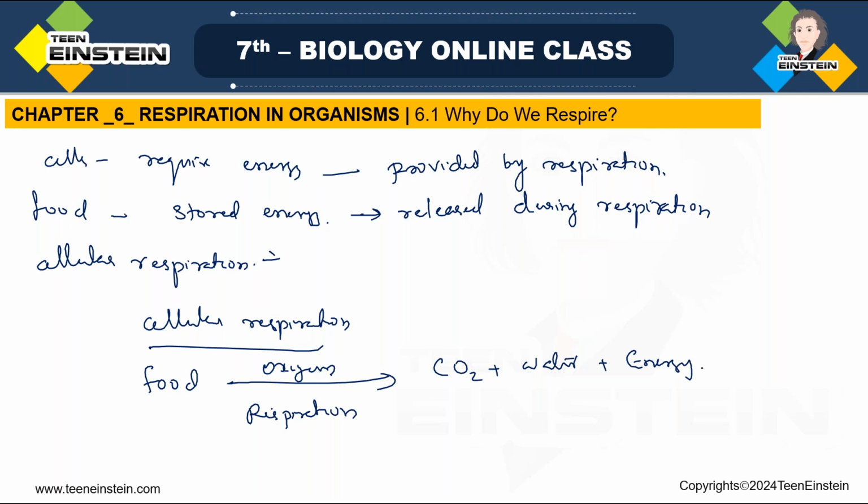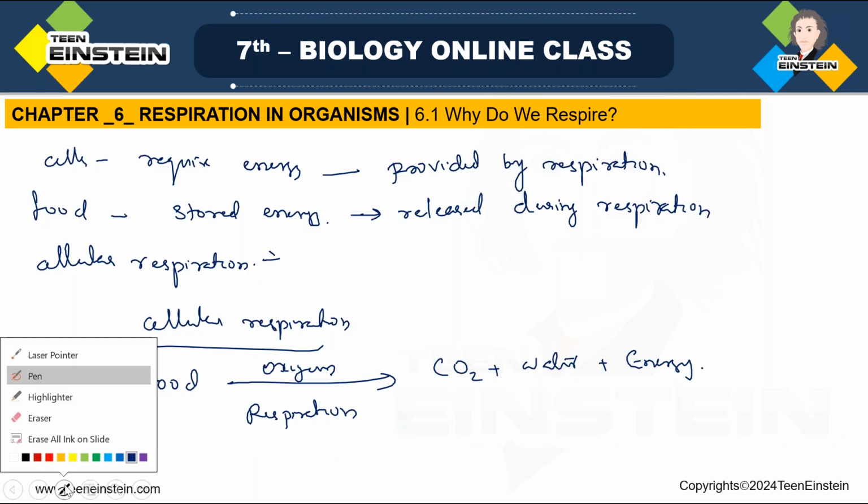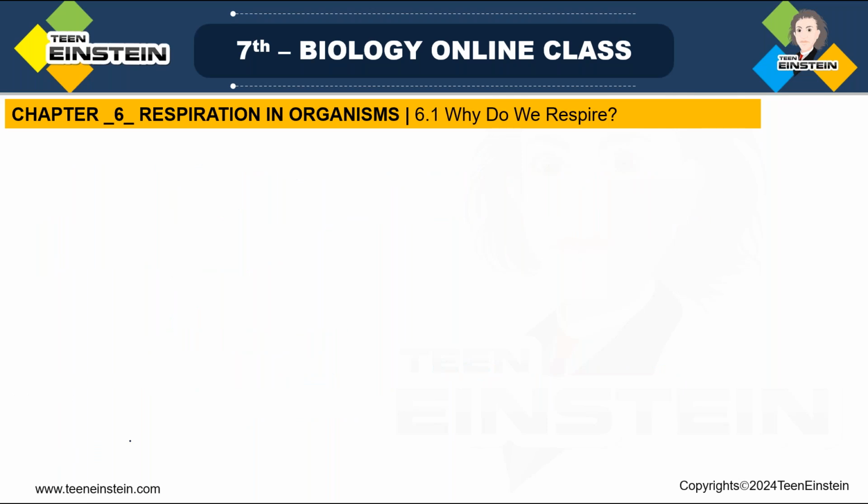Then we said about aerobic and anaerobic respiration. See, in aerobic respiration, food is broken down in the presence of oxygen, right?